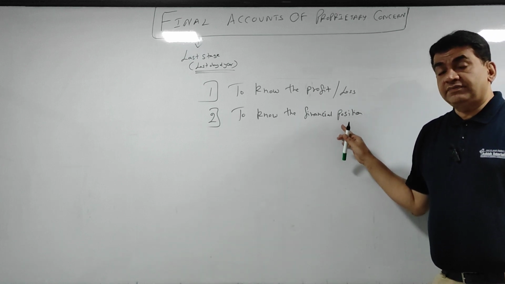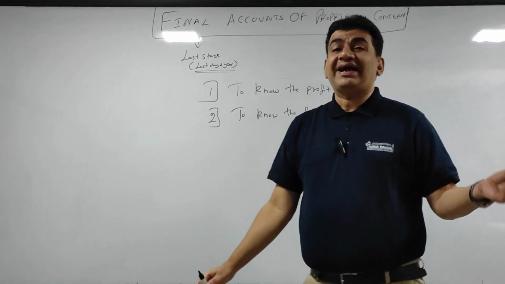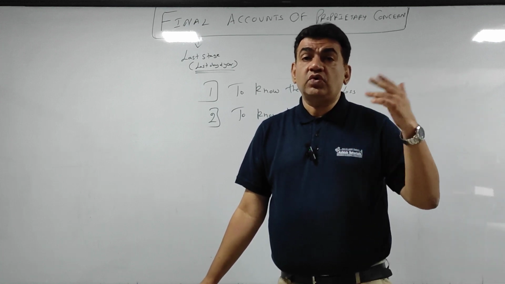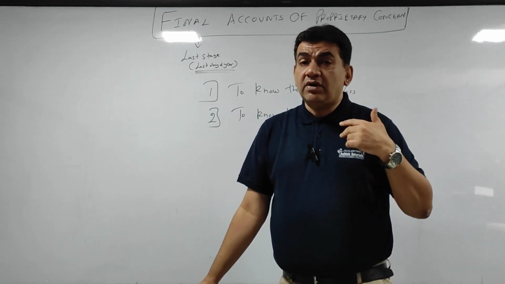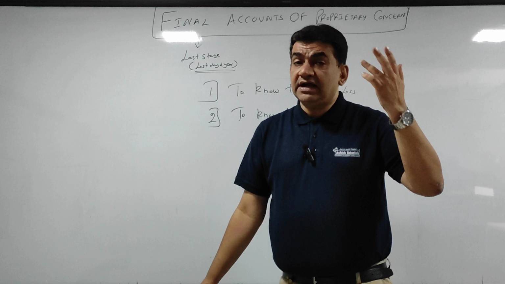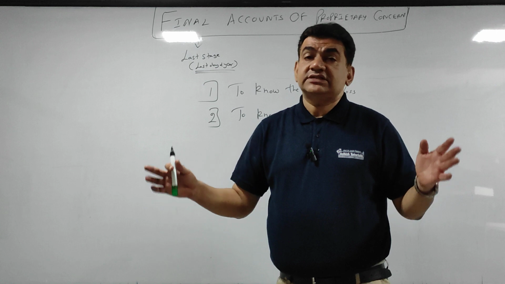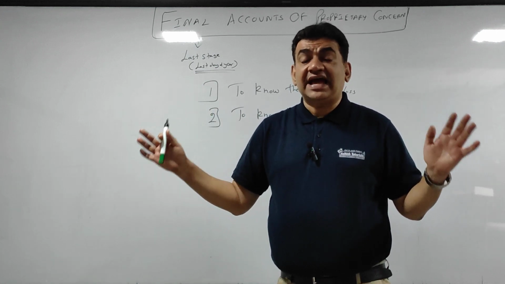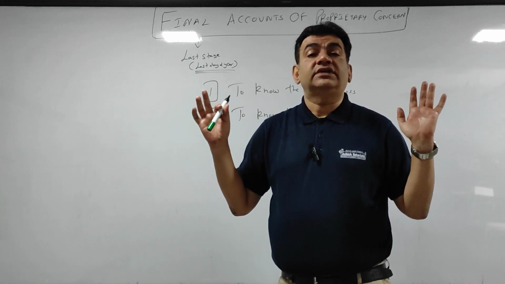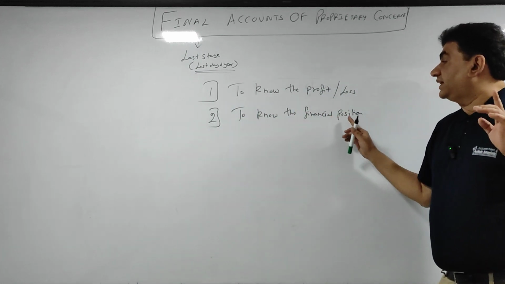Now you all know what is financial position. Very first we discussed, what is financial position? To know what are your assets, what are your liabilities. Who owes how much to you, and how much you owe to whom. If there is any amount receivable from somebody, what is that total amount receivable? If there is an amount which is payable to somebody, what is the amount payable? So it is to know your assets, liabilities, and what is your capital on the last day of the year. Got it? So to know the profit or loss and to know the financial position.